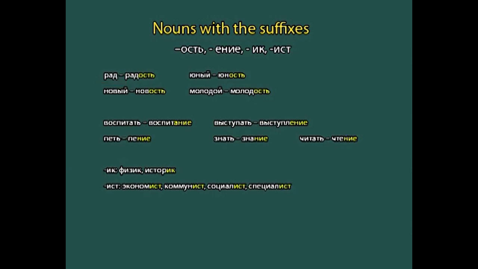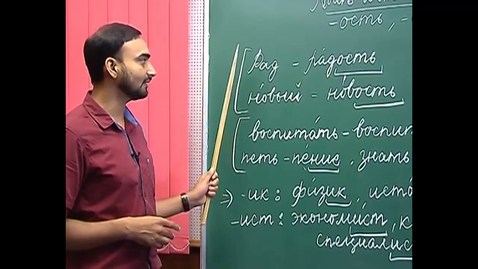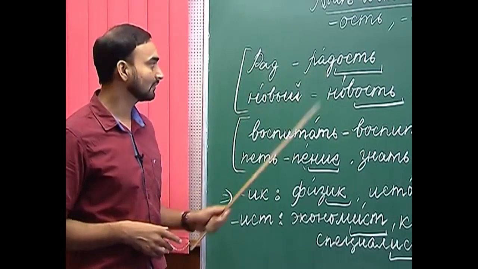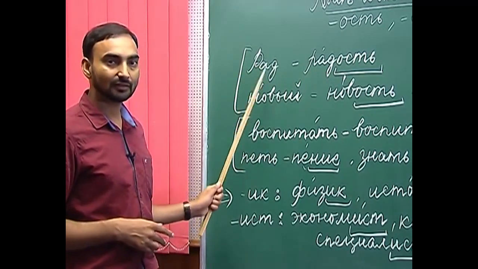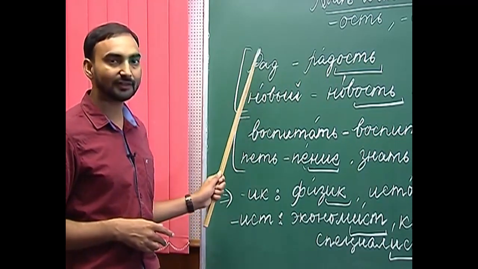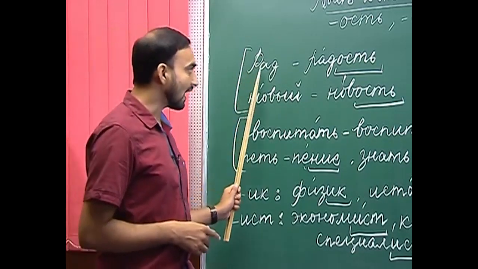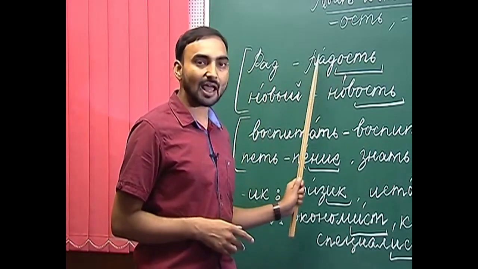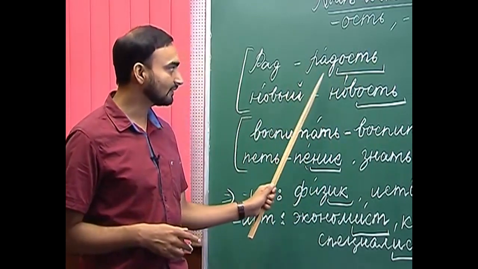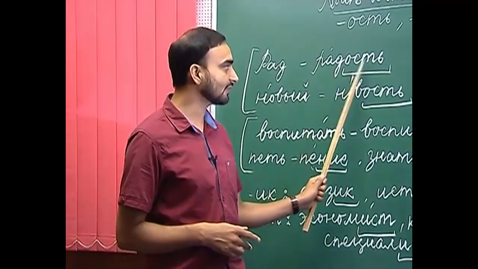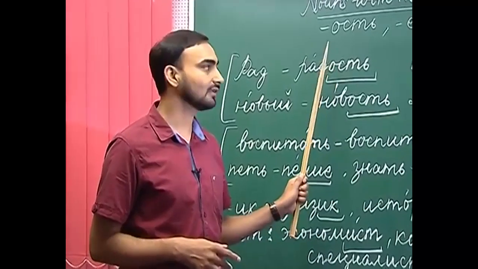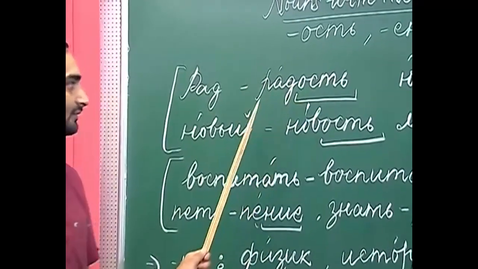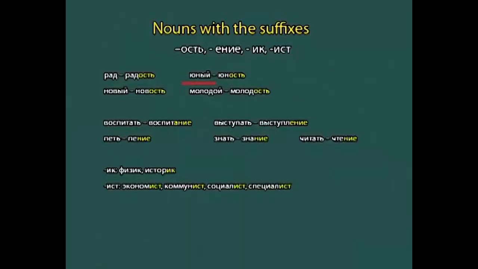We have already discussed that this adjective does not have a full form, so it always has a short form, which is rad. Rad is happy. From rad we derive the noun radost, and as you can see, we have added the suffix -ost. Radost, happiness.